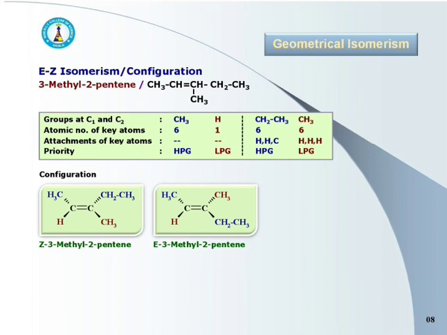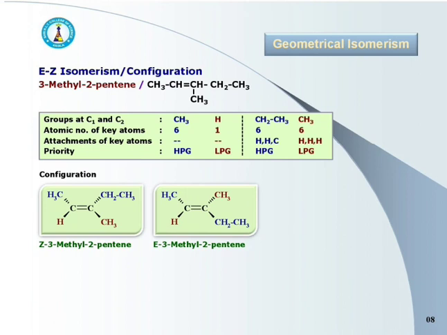Here for C1, key atoms are carbon and hydrogen having atomic numbers 6 and 1. As carbon of CH3 has higher atomic number than hydrogen, CH3 is the higher priority group at C1, whereas hydrogen is the lower priority group.